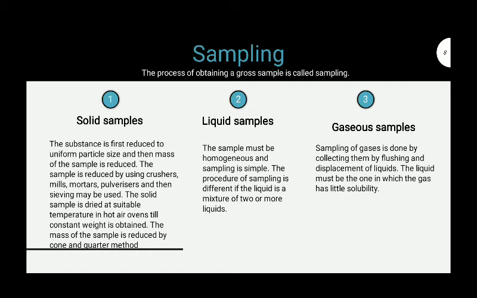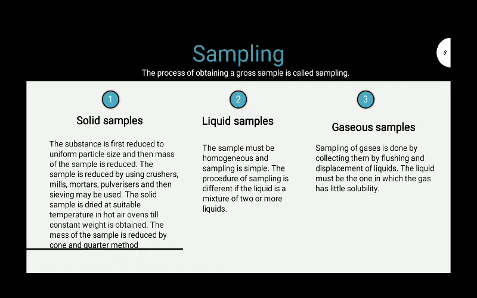In the solid sample, the substance is first reduced to uniform particle size and then the mass of the sample is reduced. That means it is first crushed in a mortar and pestle. The sample is reduced by using a crusher, mill, mortar or pulverizer, and then sieving may be used. After crushing, it has to be sieved. The solid sample is dried at a suitable temperature in a hot air oven till constant weight is obtained. The mass of the sample is reduced by the cone and quarter method.